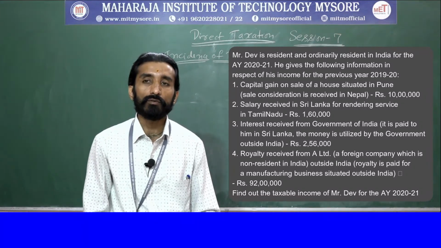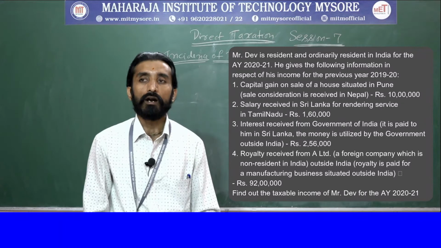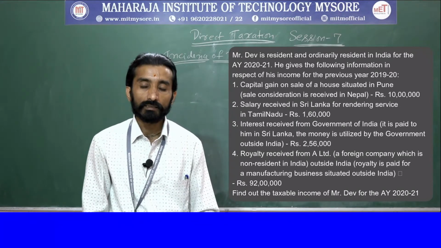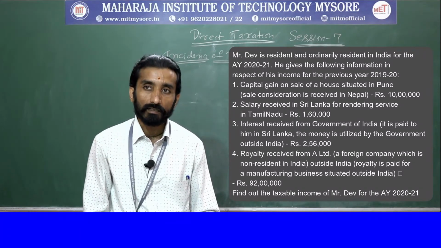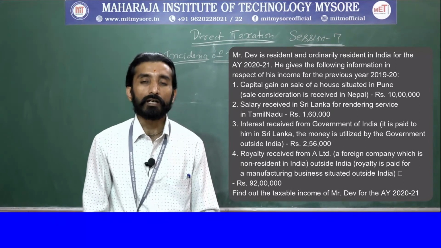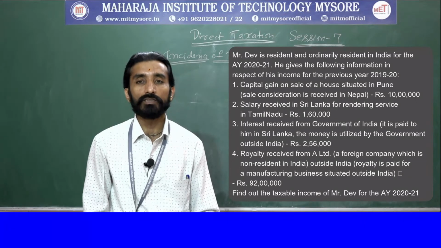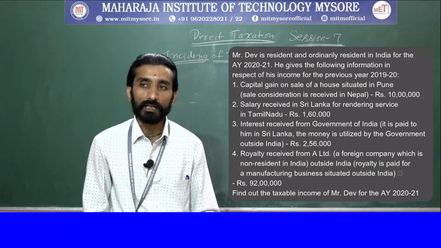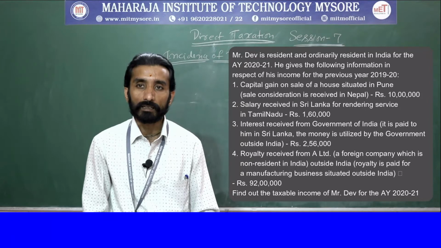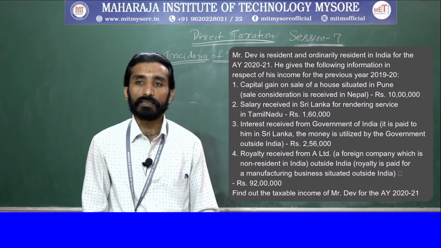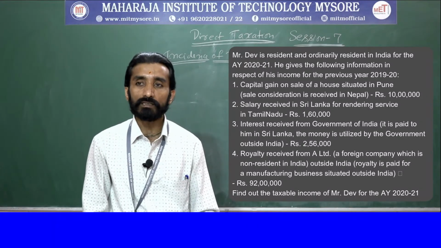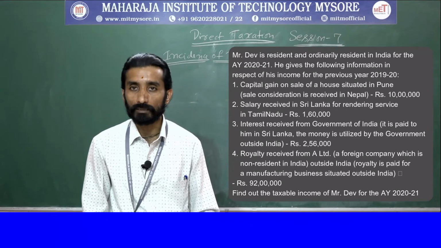Royalty received from A Limited, a foreign company which is non-resident in India, outside India. Royalty is paid for a manufacturing business situated outside India, rupees 92 lakh. Find out the taxable income of Mr. Dev for the assessment year 2020-21.